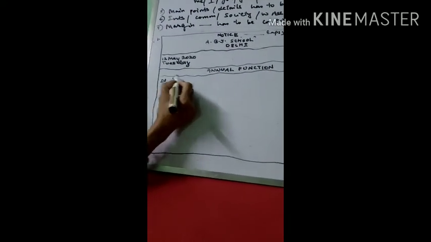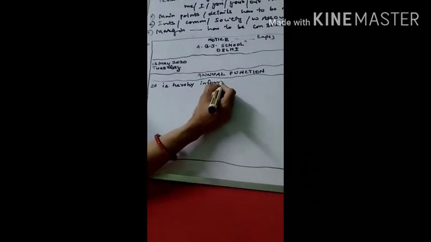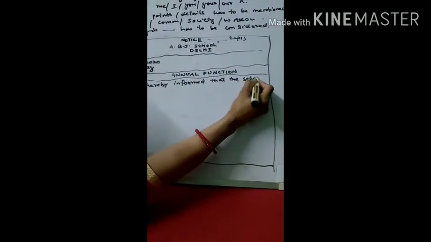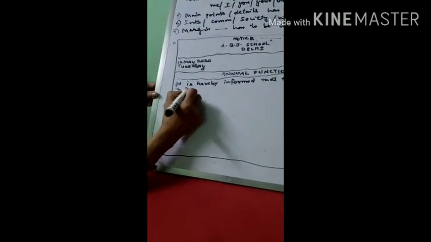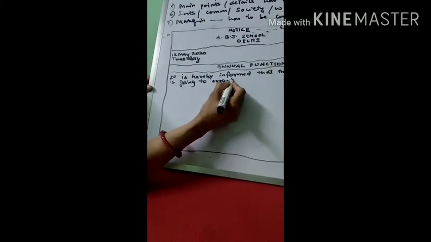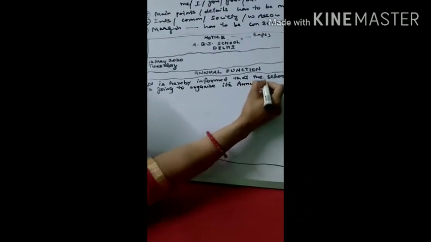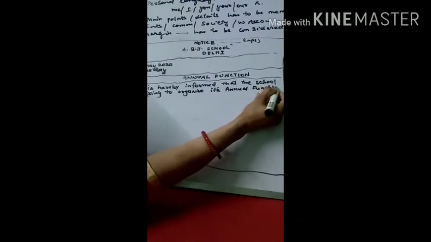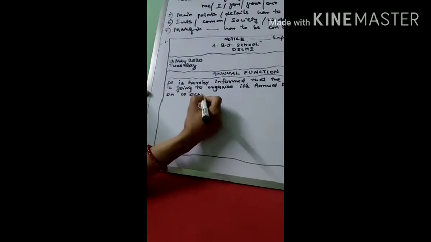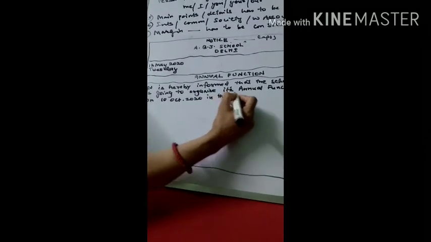Formal language means you can write like this: It is hereby informed that the school is going to organize its annual function on 10th October 2020 in the school campus.